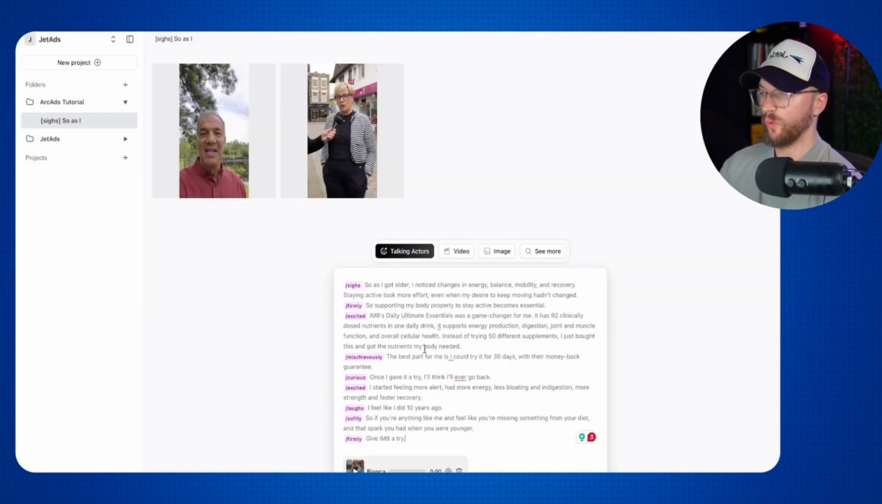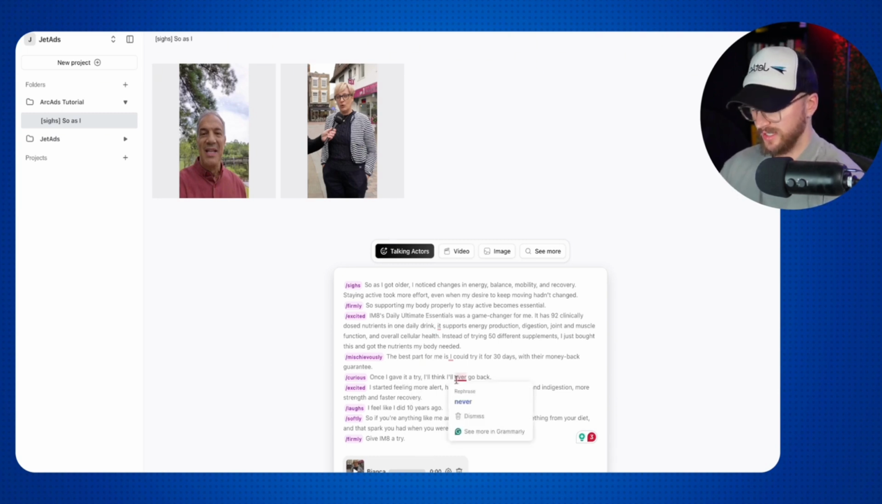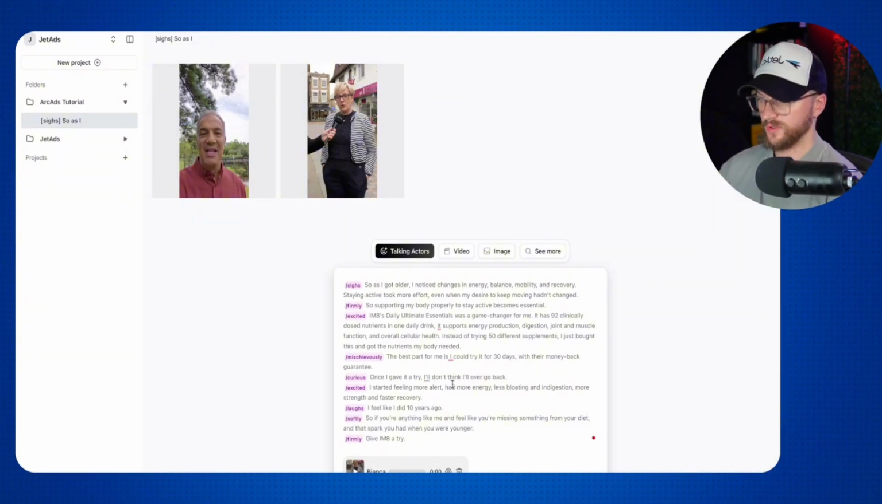And so one thing that I did notice with this, again, was there was one issue with the script right here. So I needed to add in don't right here. So once I gave it a try, I don't think I'd ever go back. So that's the one typo there.